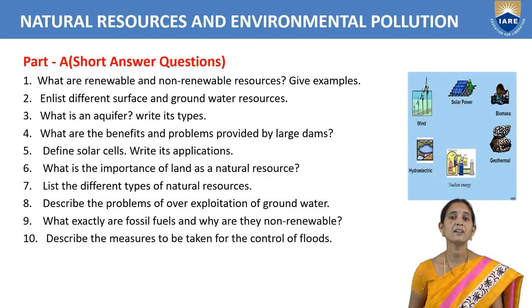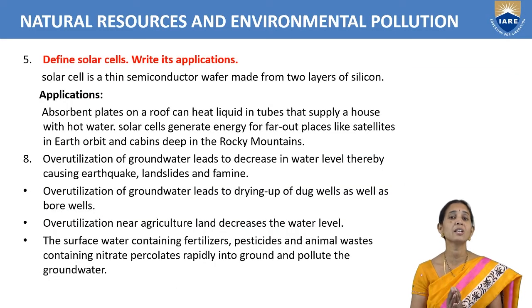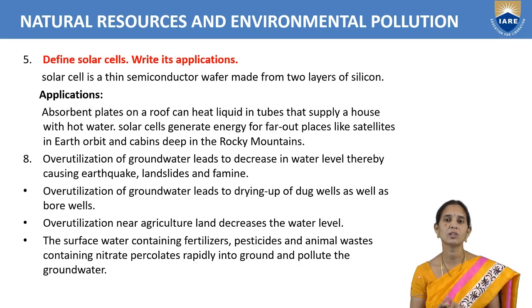Next, define solar cells and write their applications. For solar cells, we take semiconducting materials, silicon. We take two layers of silicon, P-type silicon and N-type silicon, and prepare the solar cells. By using solar cells, we generate electricity. What are the applications? We can use them for domestic purposes. We can heat hot water, we can produce electricity, and in industries also we can use solar power energy.